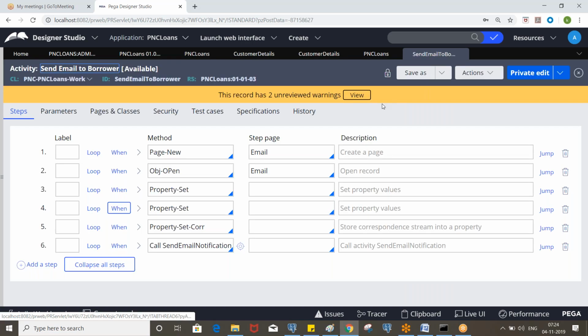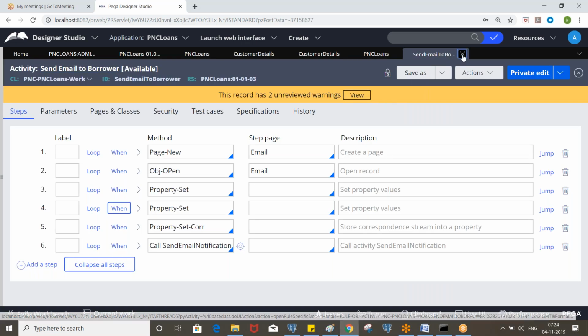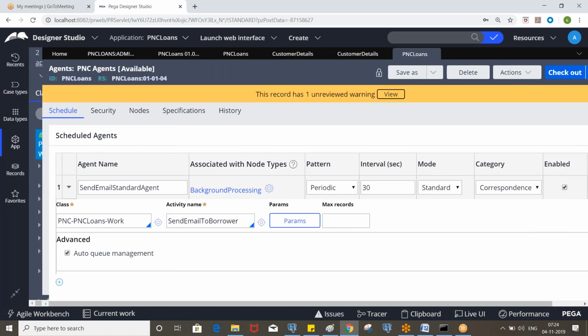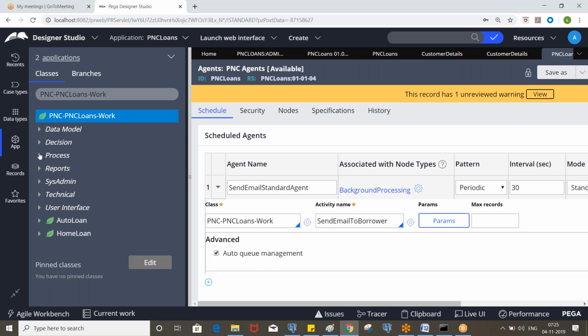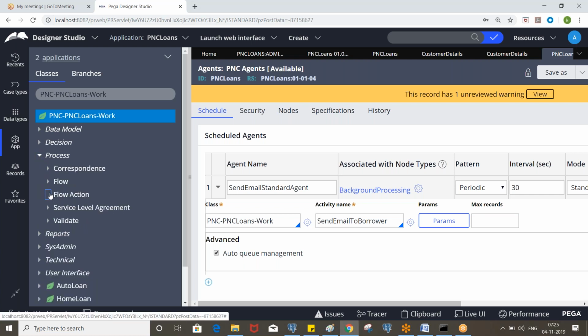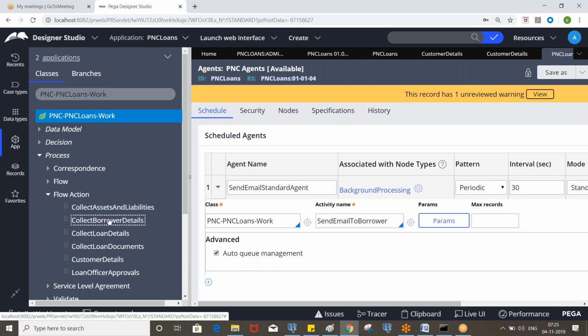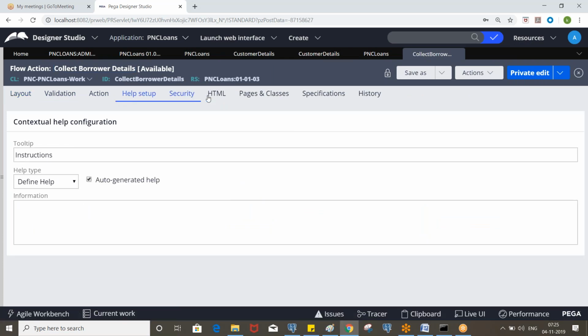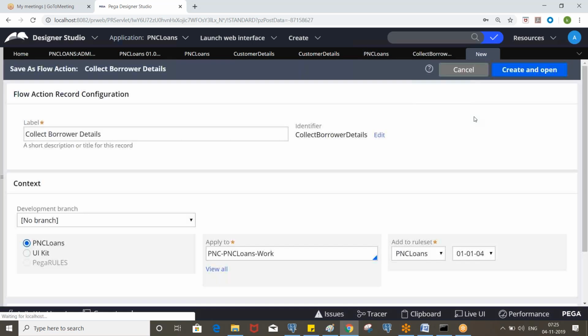So we invoke this in the post processing of borrower details, right? So now we can remove it from there, because the agent will send the email, right? So now let's take the borrower details flow action. It is there in 03. Let's save as into 4.